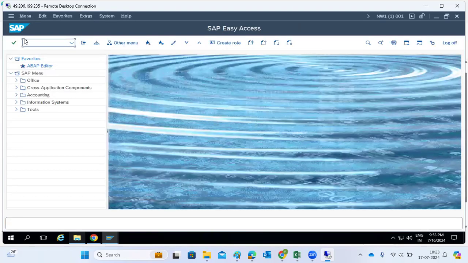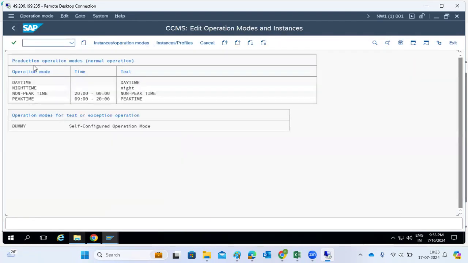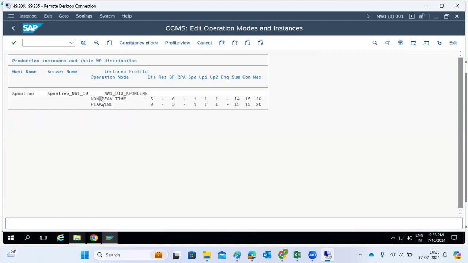Timelines are set. If you go to RZ04, what will happen? You can see peak hours, 9 to 8 o'clock. During the peak hours, 9 dialog work processes, 3 BTC work processes, right?